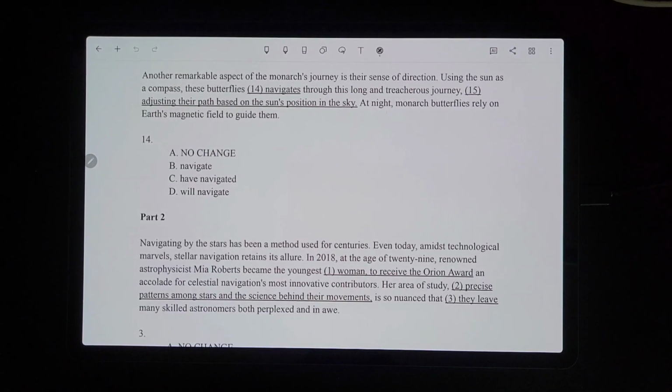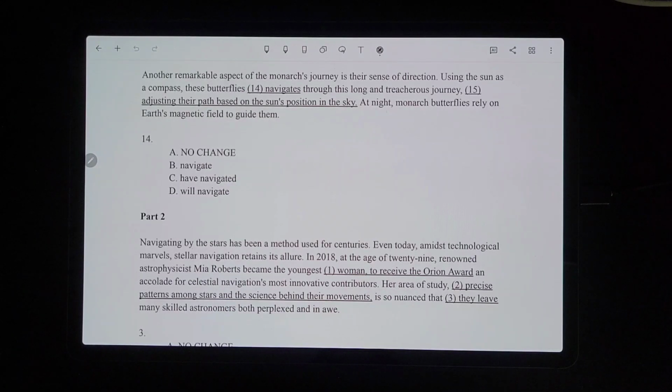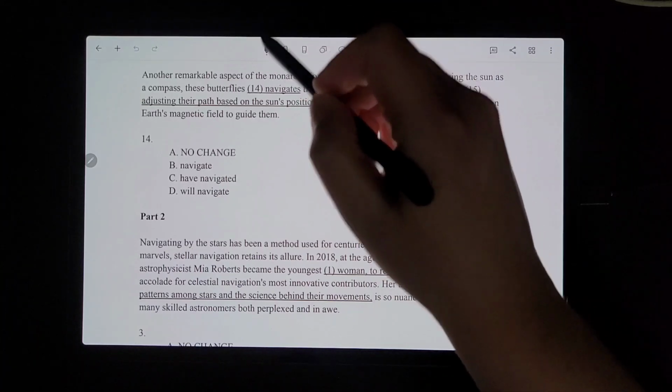Okay, another remarkable aspect of the monarch's journey is their sense of direction. Using the sun as a compass, these butterflies navigates through this long. So already that's wrong because it's singular, referring to butterflies, which is plural. It has to match butterflies, which is plural. So it would have to be will have navigated, will navigate, or navigate. So it would be navigate because it has to be plural present tense. So it would be B.